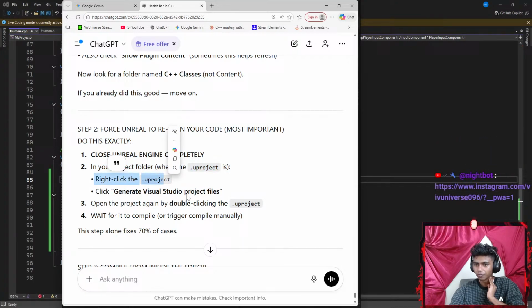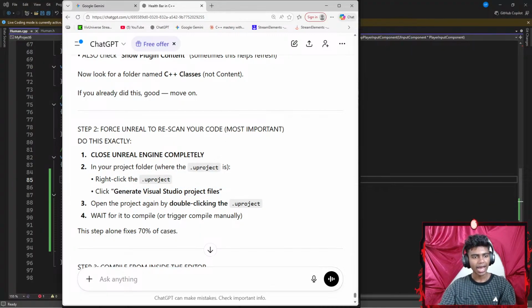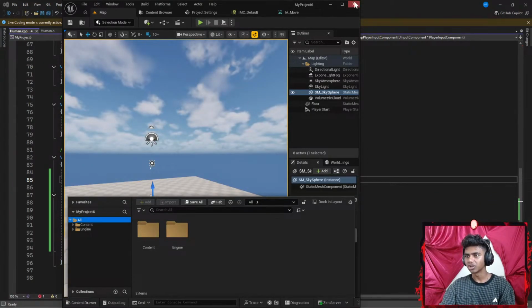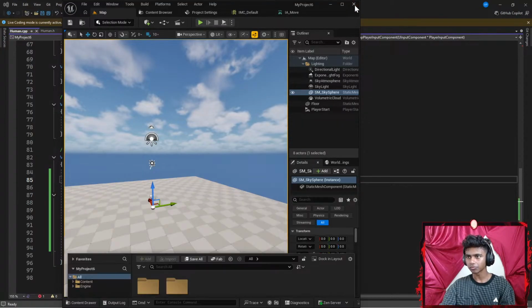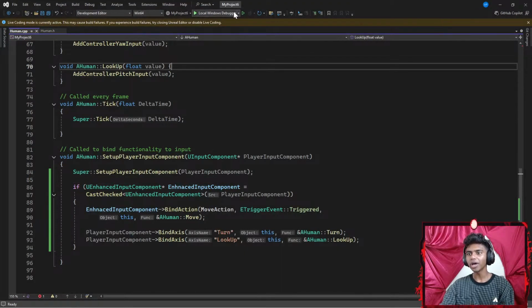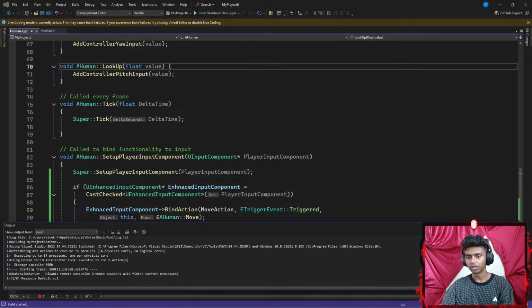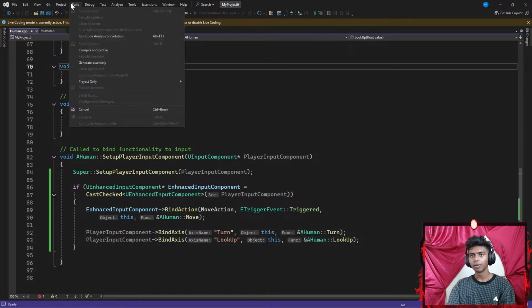Right click the project, generate Visual Studio project files. Oh wait guys, I remembered. I think I jogged my memory up here. Let's go ahead and exit my Unreal Engine. I'm gonna run my code through Visual Studio. If I run it through Visual Studio and that opens my Unreal Engine, that's when I'm actually gonna see my actual project.